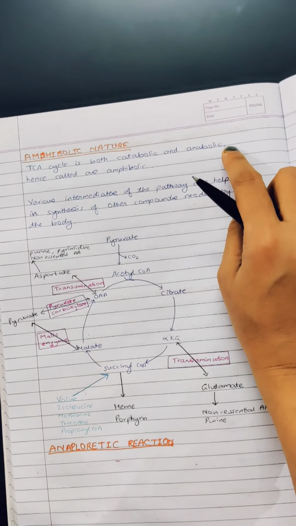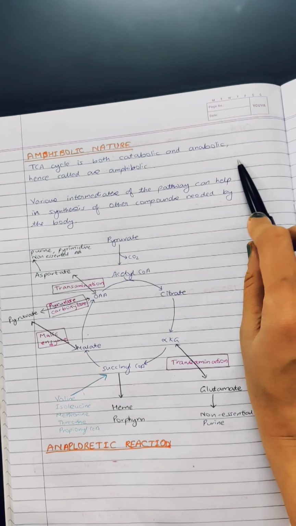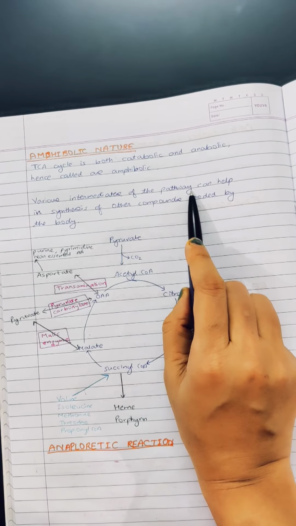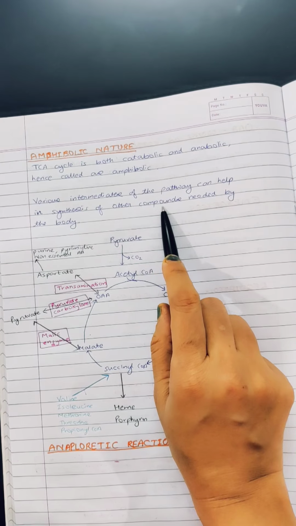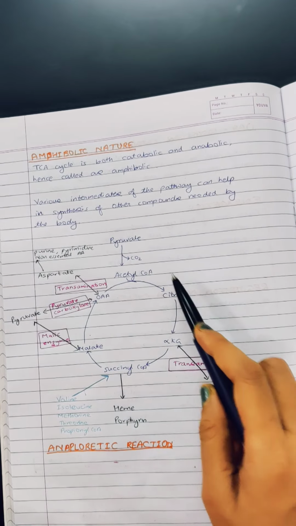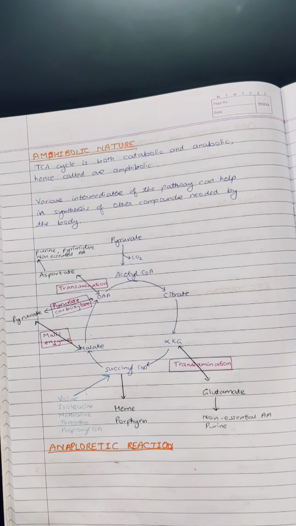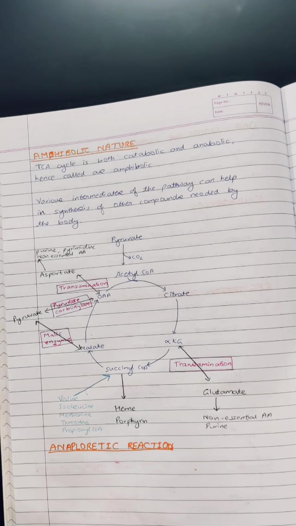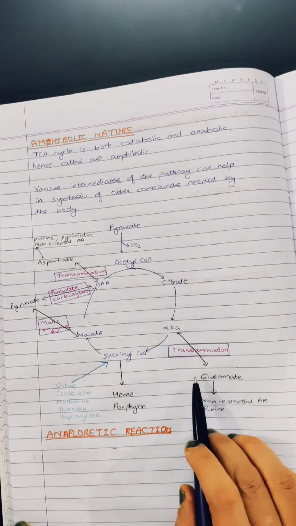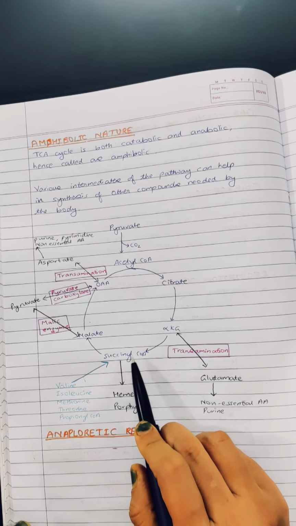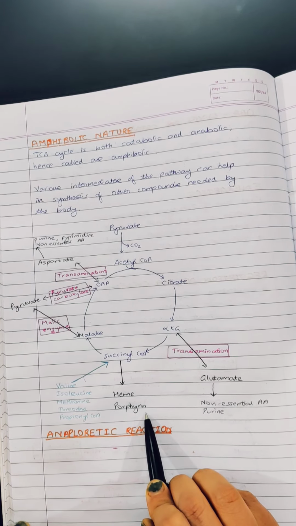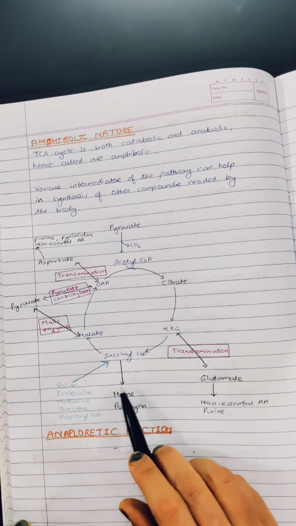And it is anabolic in nature because various intermediates of the pathway help in the synthesis of other compounds needed by the body. So, as various intermediates present in the pathway help in the synthesis of other compounds in the body, this cycle is anabolic in nature. Suppose from succinyl CoA, heme and porphyrin are synthesized. Very important.